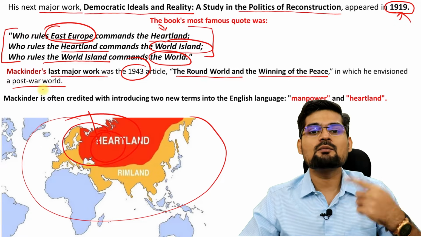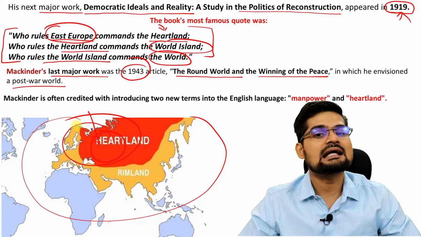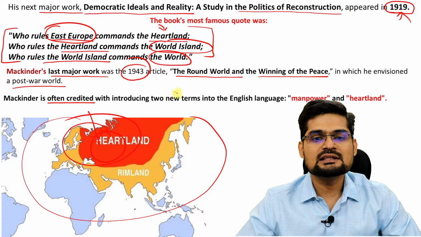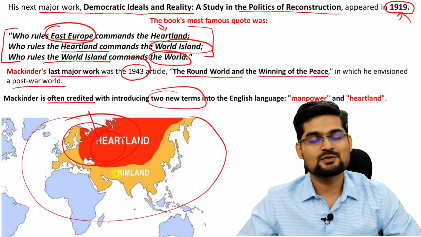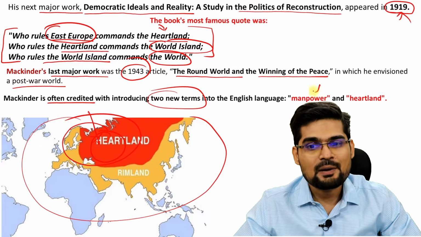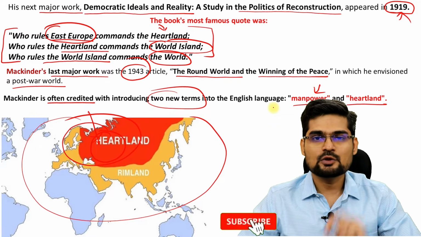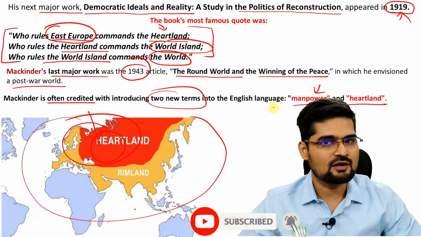Right? So he further modified his Heartland theory in 1943 as well. Mackinder is often credited with introducing these two new terms to the English language, which were not there before: manpower and heartland. Now remember, this is a very important point to put here as the building block of this theory.